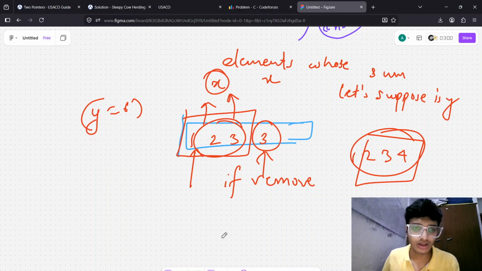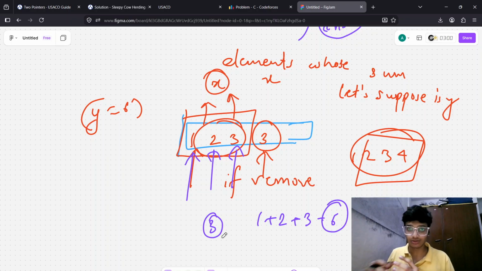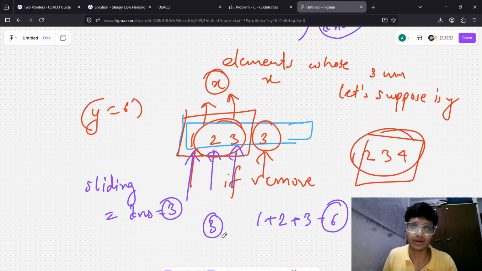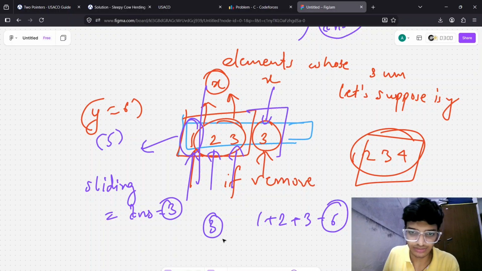Since we take this one and then this one, we get a total sum of 3, and we want more. So we will take this one: 1 plus 2 plus 3 equals 6. So this is our answer. We say this sliding window is our answer, and the answer is 3 because of the 3 elements we have chosen so far. But can we decrease? If I try to decrease this one, the sum will become 5, so we cannot.